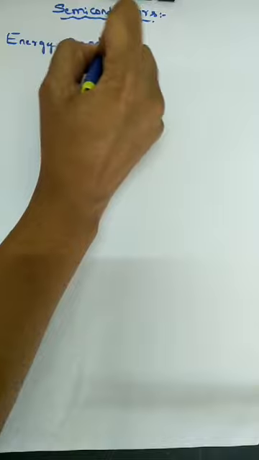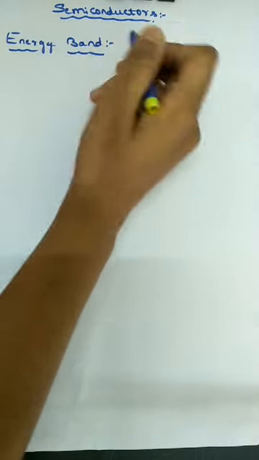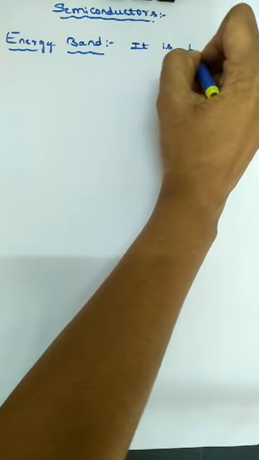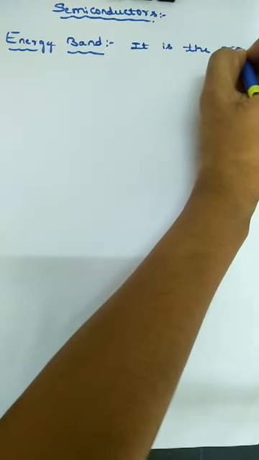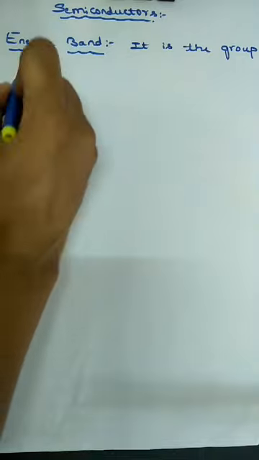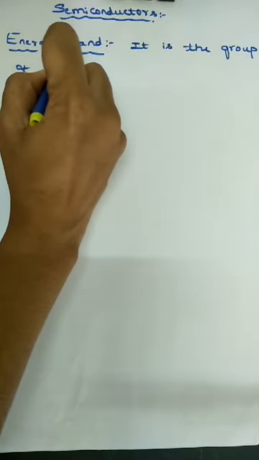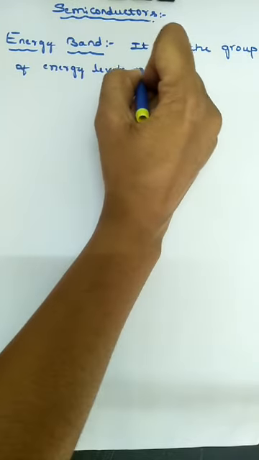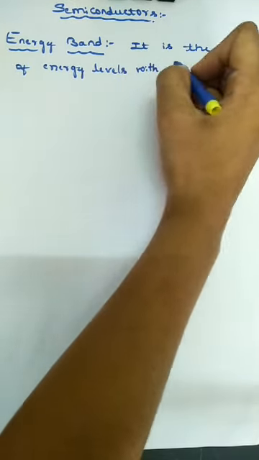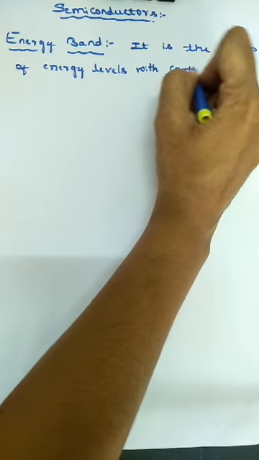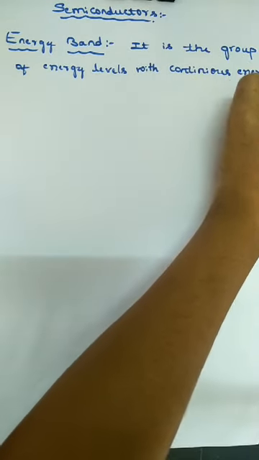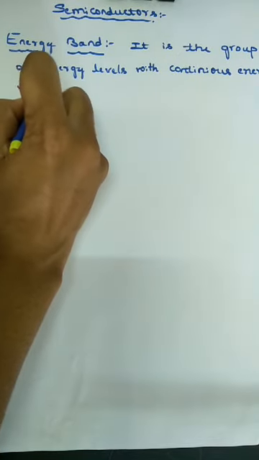So what is energy band? Energy band is defined as the group of energy levels with continuous energy variation.